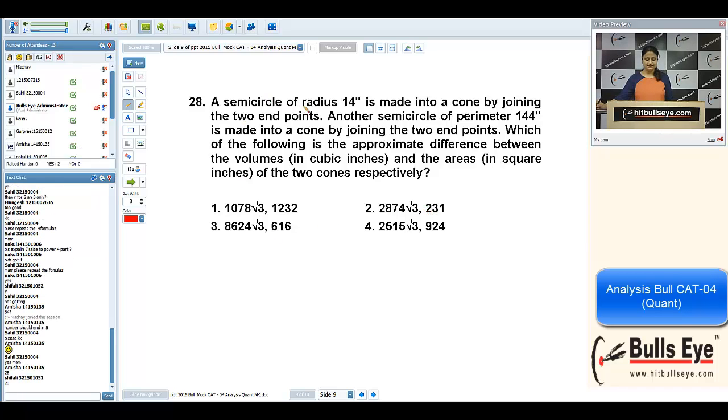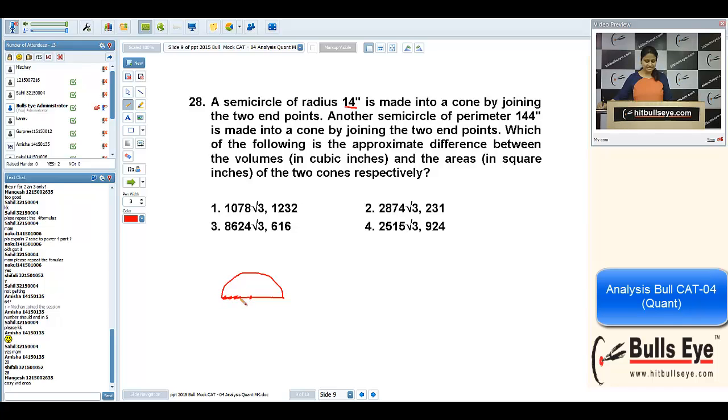Yeah. A semicircle of radius 14 is made into a cone by joining the two endpoints. It means it's a semicircle. We are joining this edge to this edge. So this will be the kink of the cone.